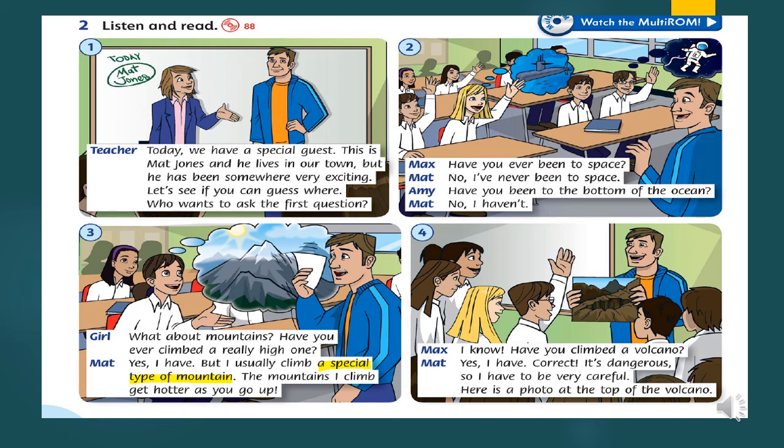Let's go to picture number 4. I know. Have you climbed a volcano? Oh, he climbed a volcano. Let's see the answer. Yes, I have. Correct. It's dangerous, so I have to be very careful. Here is a photo at the top of the volcano. Can you see the photo? Where is it?